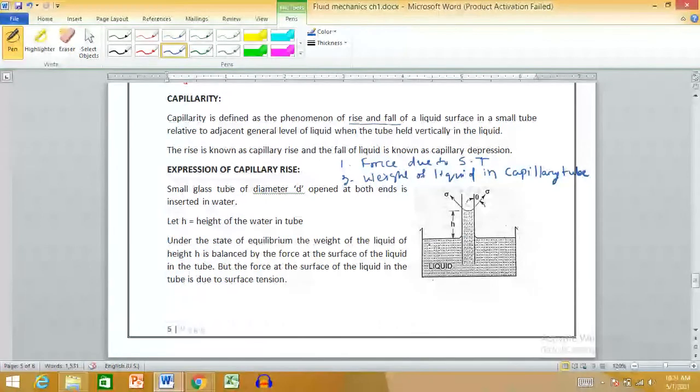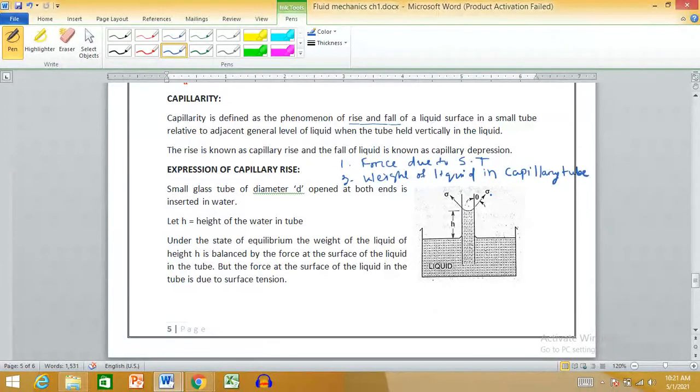So you come to this case where your container has a liquid, that liquid is water, and a small glass tube of diameter d is inserted in that water, and you have seen a rise of small h. The surface tension force is sigma.